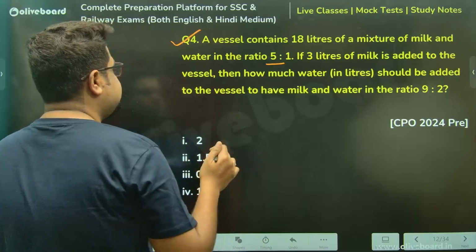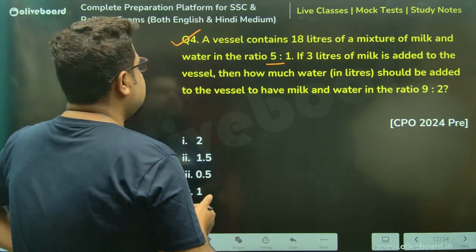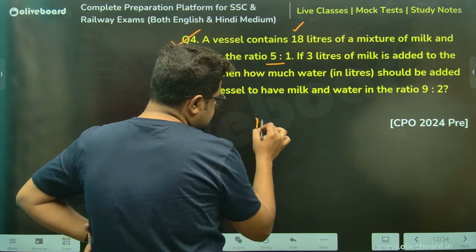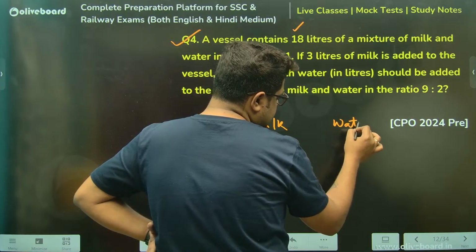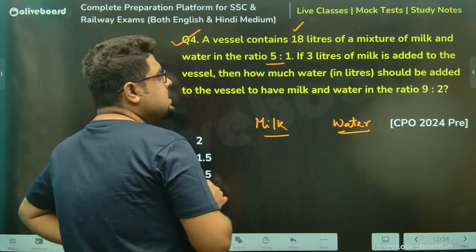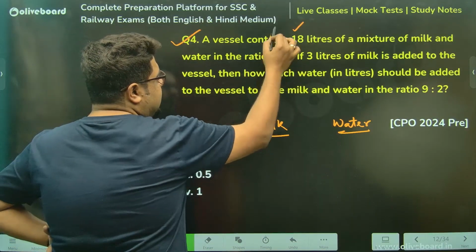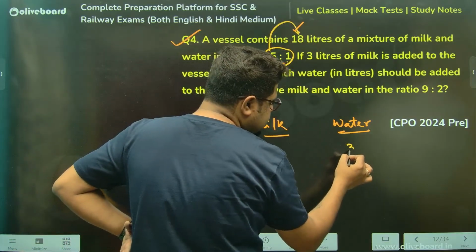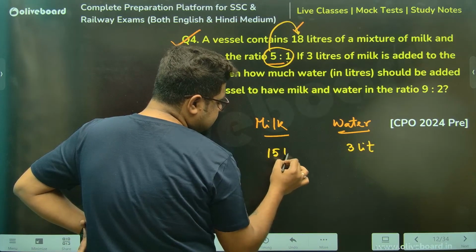Chalo, sir. 18 liters, milk and water. 18 liters in 5:1. So 6 parts is equal to 18. 1 part is 3, meaning water is 3 liters. So the remaining 15 liters must be milk.